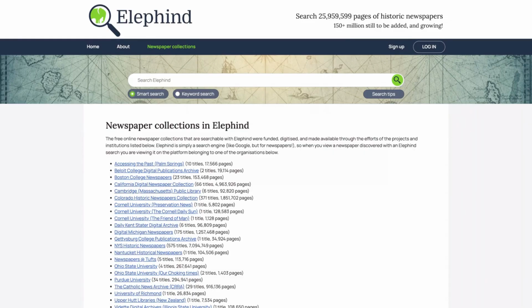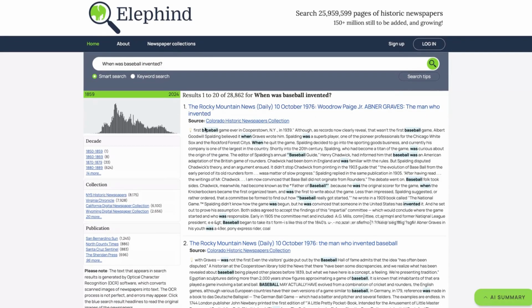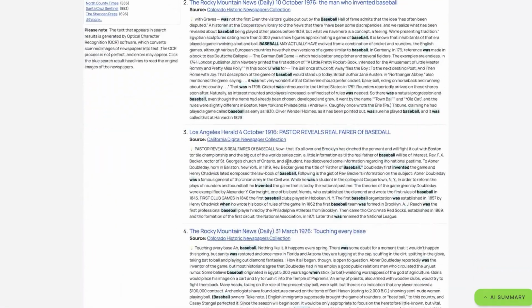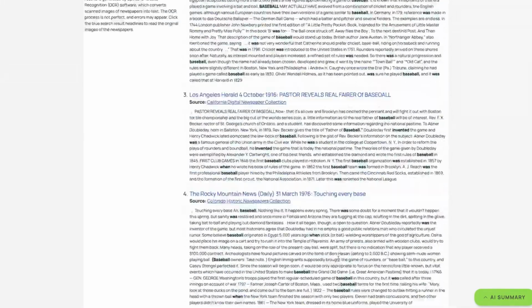So, for example, you can actually ask Elephind questions. In here, I'll show you: when was baseball invented? And then press search. It will now look through all these newspapers and try to figure out the answer to that question. So here we can see it's giving the man who invented baseball, the first ever baseball game right here, or going down even more, there are more and more of these different results.